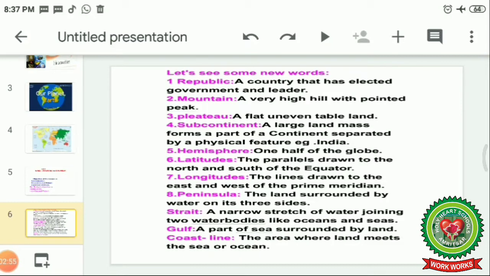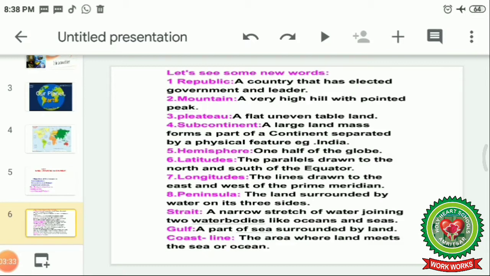Example, India. It is separated from the rest of Asia by the Himalayas in the north and 3 water bodies in the south, the Indian Ocean, Arabian Sea, and Bay of Bengal. Next is hemisphere, half of the globe. Number 6, latitudes, the parallels drawn to the north and south of the equator. Number 7, longitude, the lines drawn to the east and west of the prime meridian.